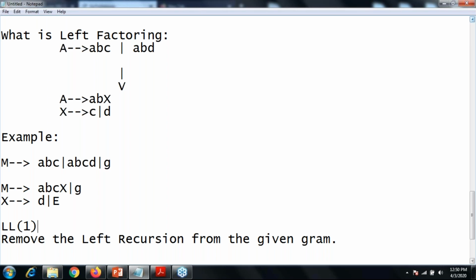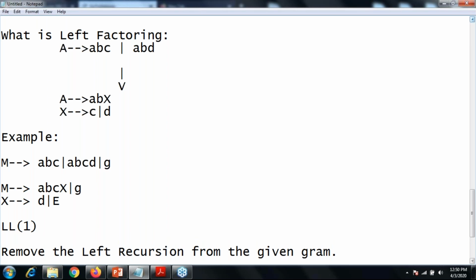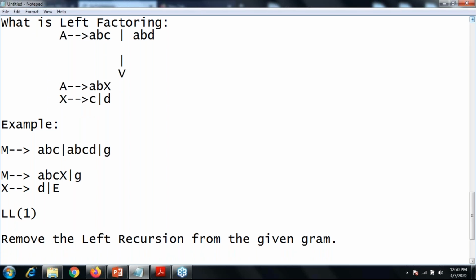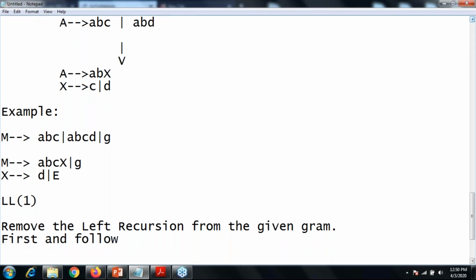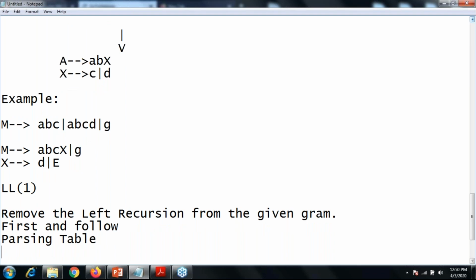If there is left factoring present in your question, then also remove it, right? So the first rule for LL1: remove the left recursion from the given grammar. Step number 2, find out the first and follow of your given grammar, right? Now, first and follow. And the third one, that is parsing table. And the fourth step, that is string parsing.